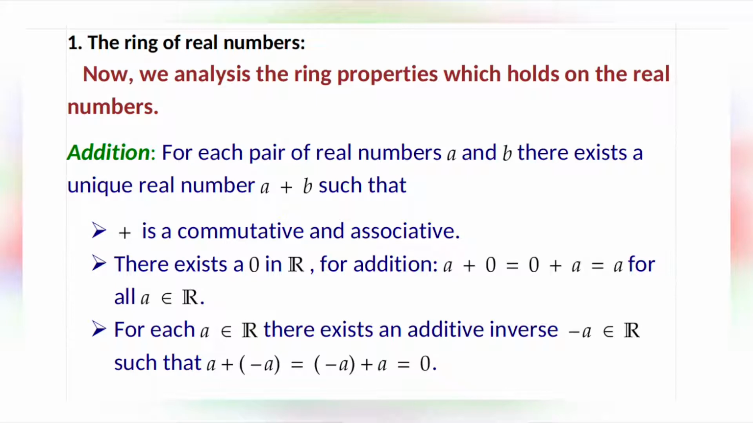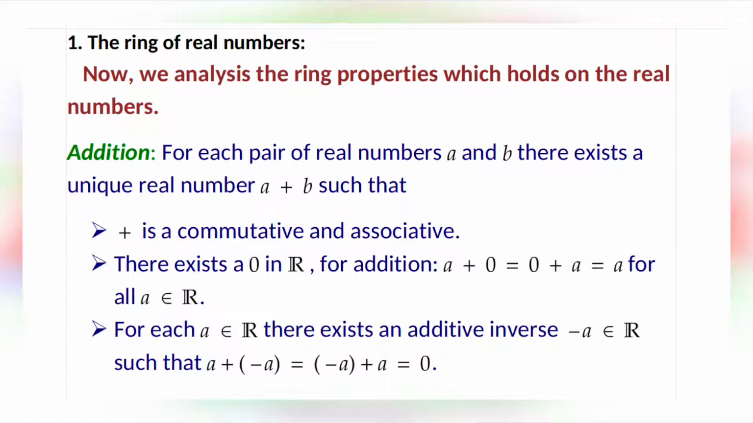The ring of real numbers. Now we analyze the ring properties which hold on the real numbers. The first one is addition. For each pair of real numbers a and b, there exists a unique real number a plus b such that plus is commutative and associative. The second one is there exists a 0 in R for addition: a plus 0 equals 0 plus a equals a for all a belongs to R.